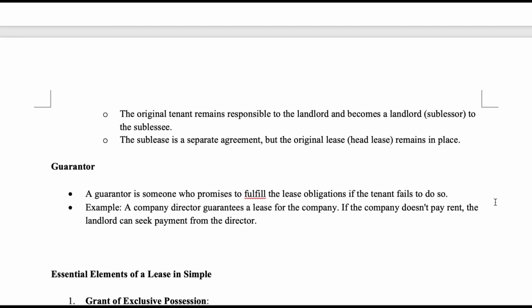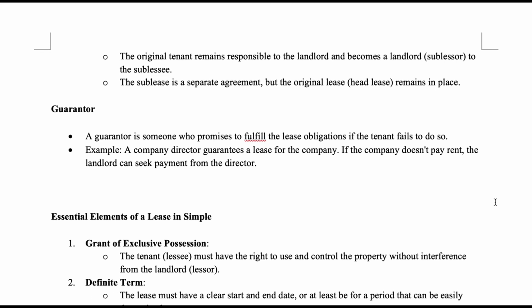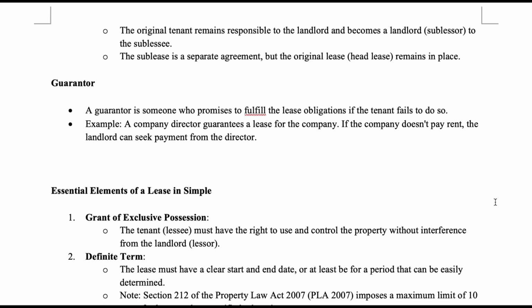Guarantor. A guarantor is someone who promises to fulfill the lease obligations if the tenant fails to do so. Example: a company director guarantees a lease for the company. If the company doesn't pay rent, the landlord can seek payment from the director.